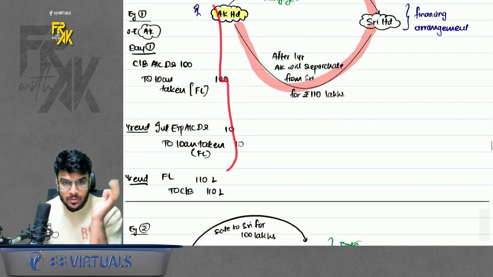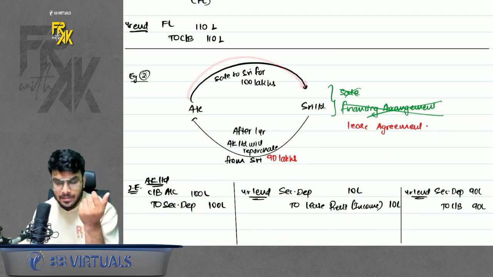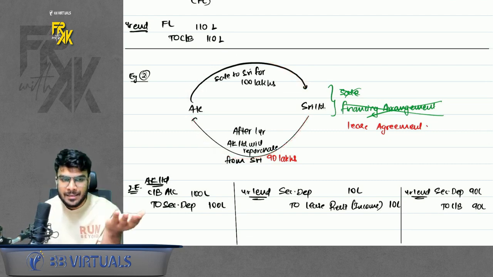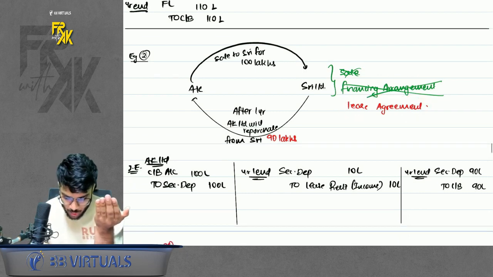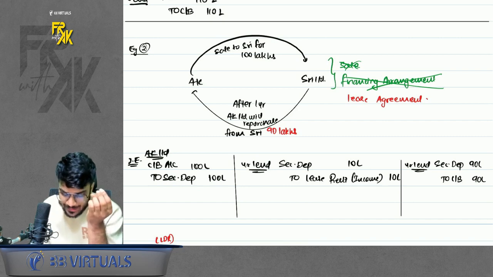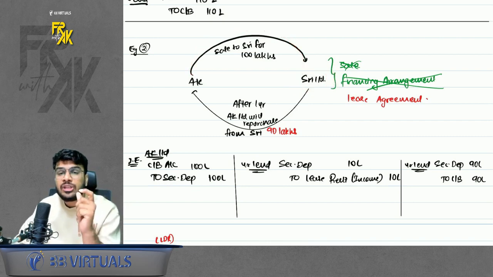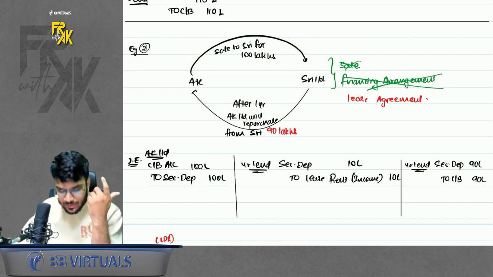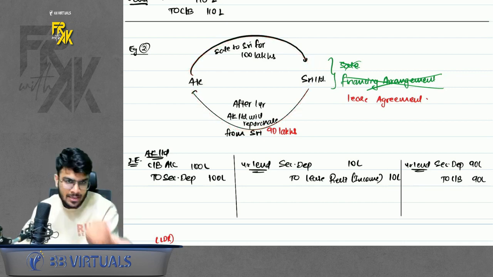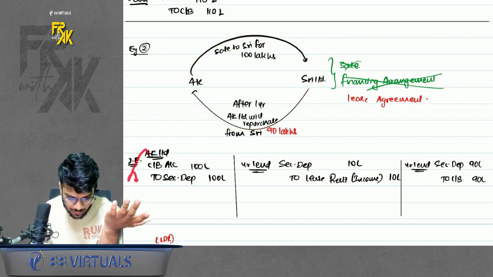Entries I have given here. Please have a look. Next, one more example. When you sell at a higher price but repurchase at a lower price, then in this case it is not a financing arrangement. It is like a lease agreement. Why? Because on day one you sell and you receive extra money, and when you are repurchasing, you are giving less. Why are you giving less? Maybe you are charging the other party for the usage of the asset. So when you sell at a higher price and repurchase at a lower price, it is more like a lease agreement. Maybe you are charging that other party for using the asset for 1 year. I have given the entries also, you can just refer.